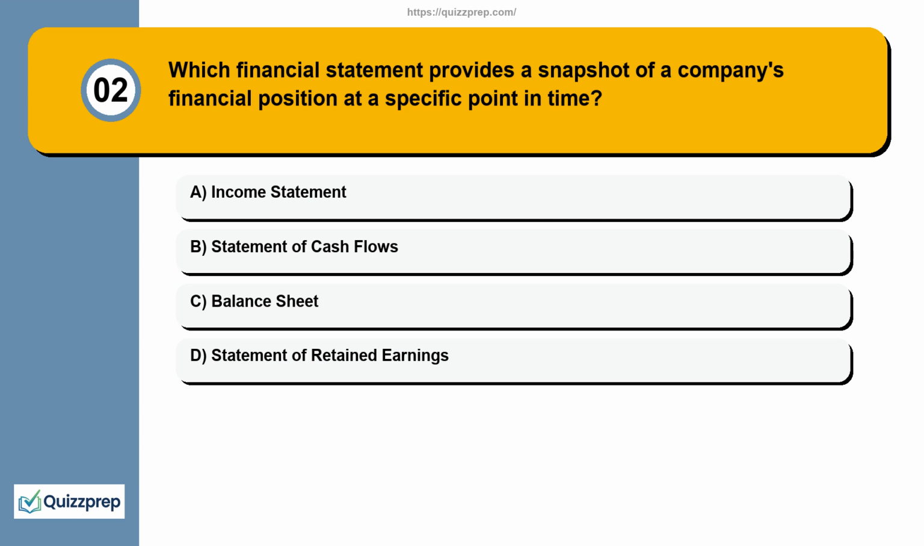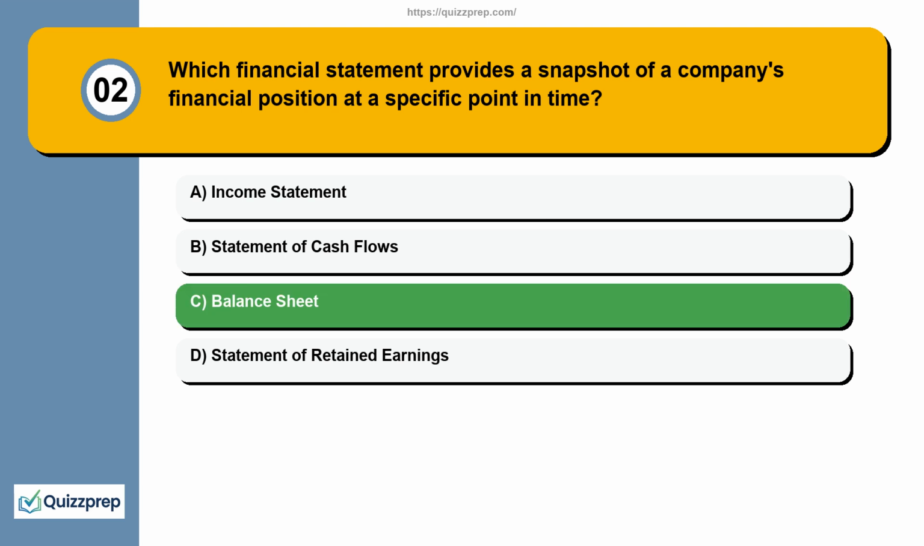Question 2. Which financial statement provides a snapshot of a company's financial position at a specific point in time? Here are your options. Option A. Income statement. Option B. Statement of cash flows. Option C. Balance sheet. Option D. Statement of retained earnings.